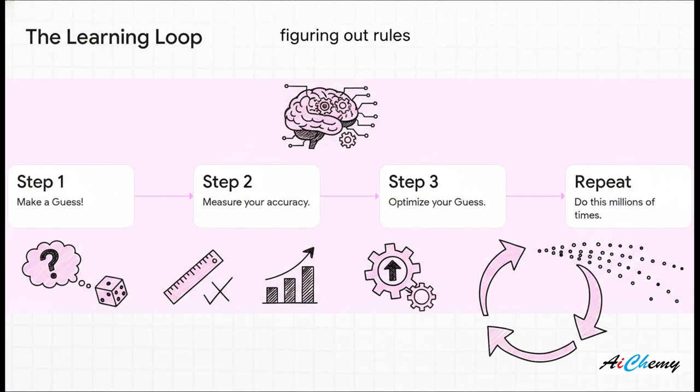So how in the world does it figure out the rules? Well, it's actually a pretty simple but really powerful loop. The machine makes a guess, then it measures how wrong that guess was, and then it tweaks its own internal logic just a little bit to make a slightly better guess the next time. And it does this millions, sometimes billions of times, getting a tiny bit smarter with every single repetition.